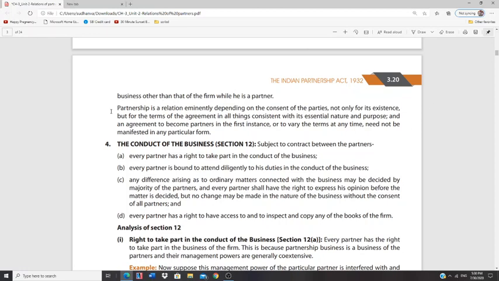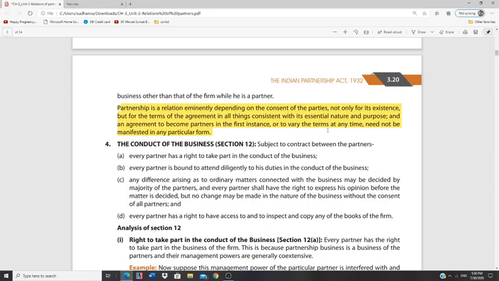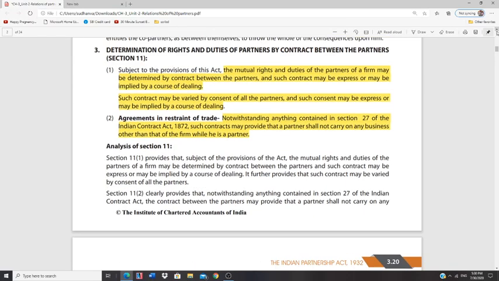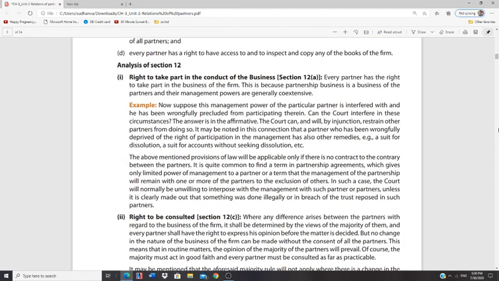So, in short, you can just underline this particular point. Partnership is a relation eminently depending on the consent of the parties, not only for its existence but also for the terms of agreement, in all things consistent with its essential nature and purpose. And an agreement to become partners in the first instance, or to vary the terms at any time, need not be in any particular format, but there should be one particular contract among the partners. You can just go through this section. That's what it means. Then we'll go for section 12.